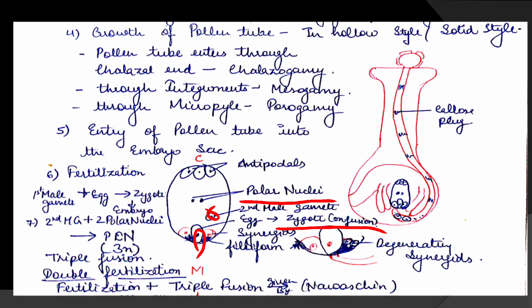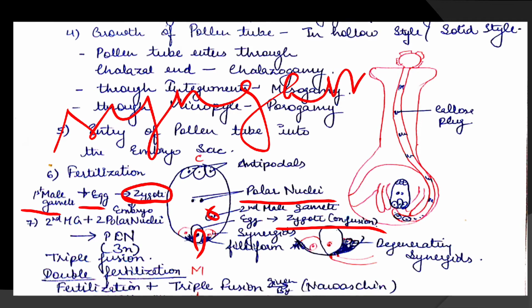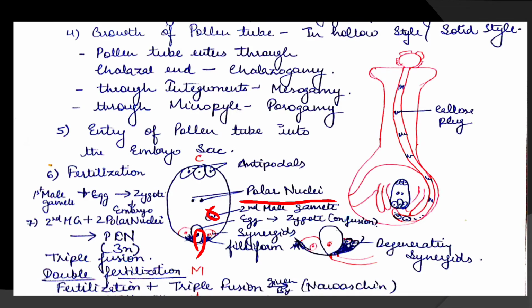Any problem? I think no confusion is there. So the first male gamete fuses with the egg to form the zygote. This process is called syngamy, the fusion of the male gamete with the egg.